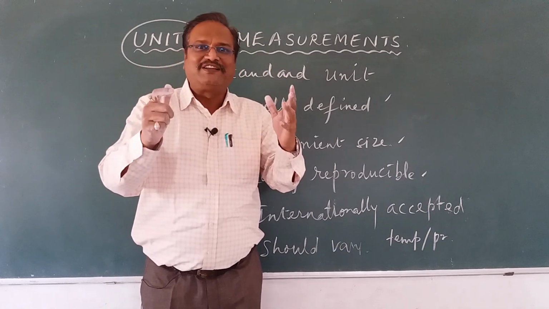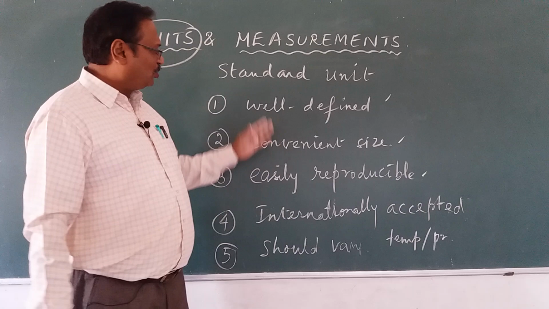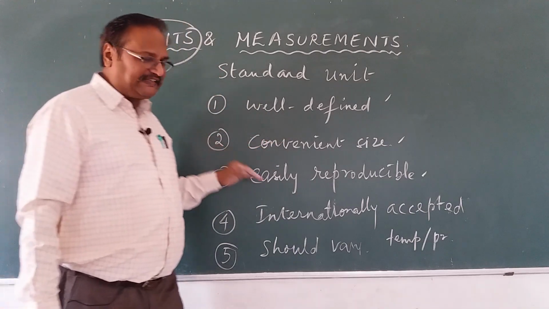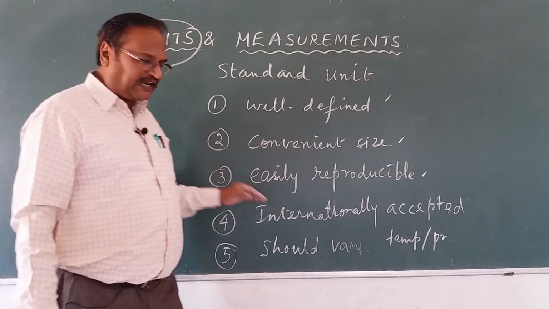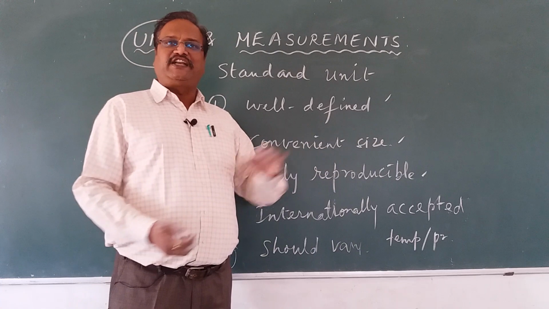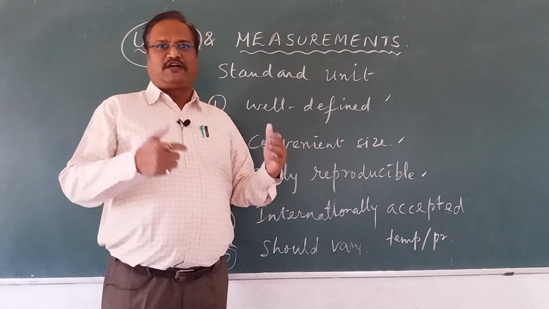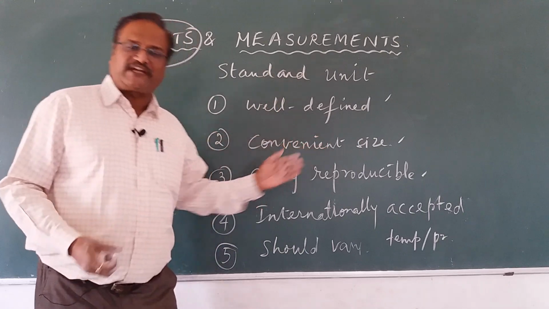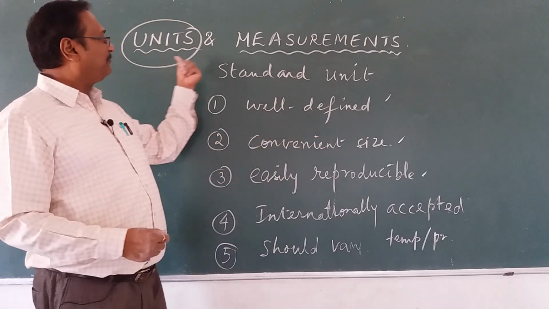No, it's not allowed. So it should be well defined, convenient in size, easily reproducible, internationally accepted, and should not vary with physical conditions like temperature and pressure. This is about the basic units I have talked about, and today we have learnt about measurement,